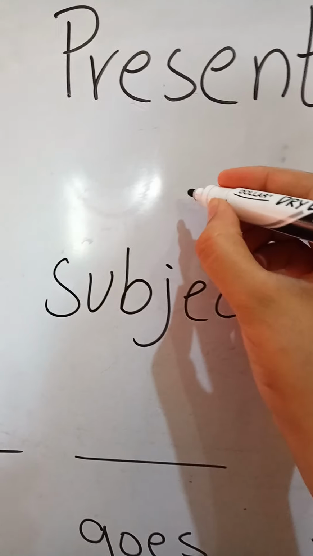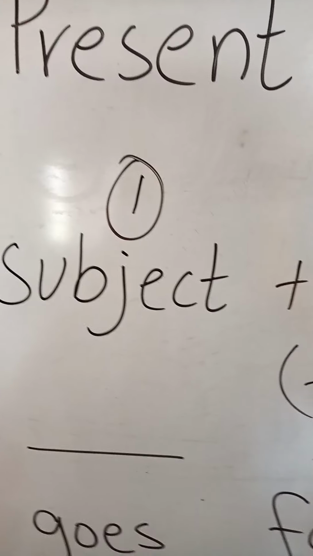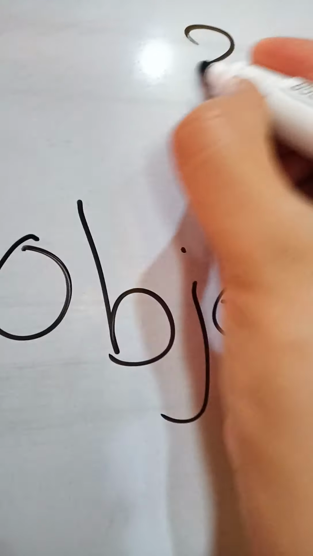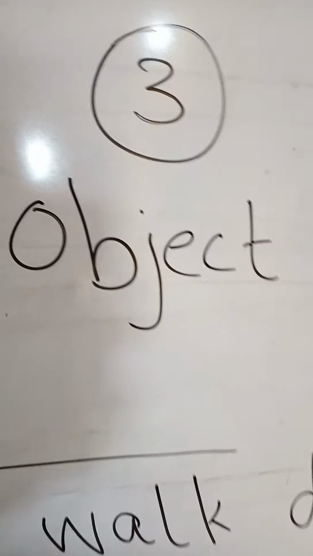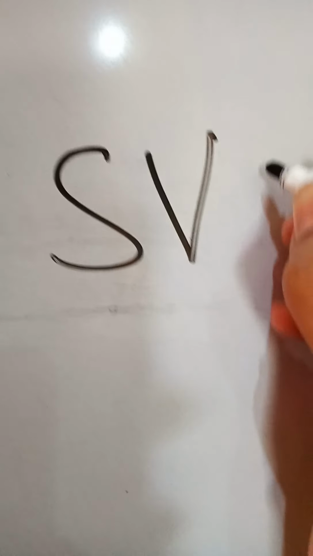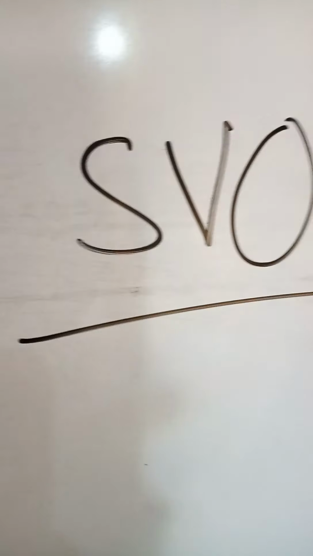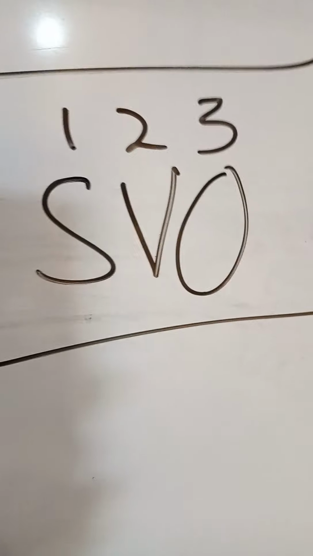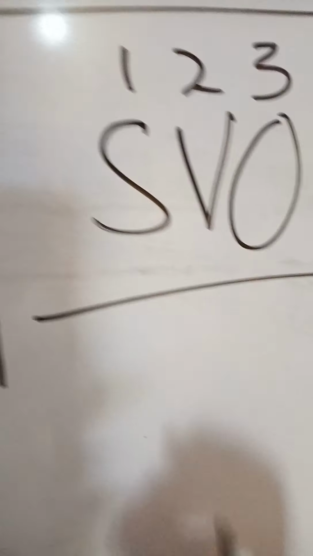First thing in a tense which comes is a subject. A second thing which comes is the verb and action, and the third thing is object. In short, we call the sentence structure SVO. So this SVO is making the sentence structure and formation.